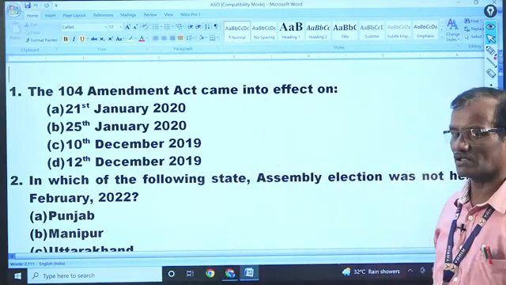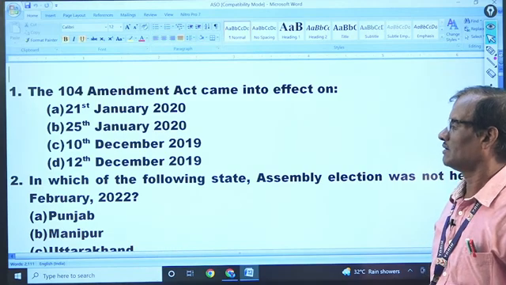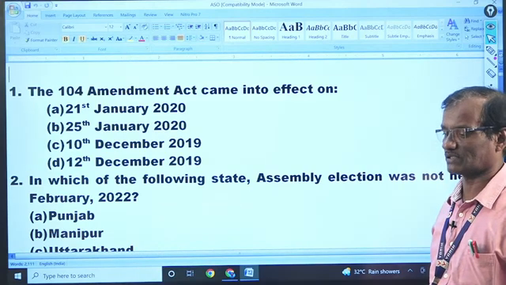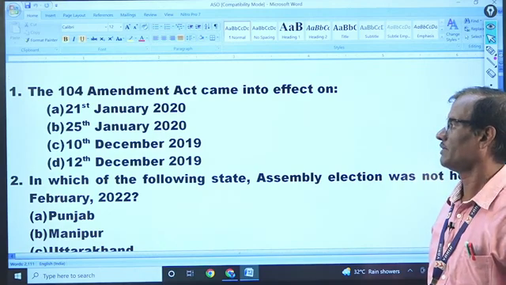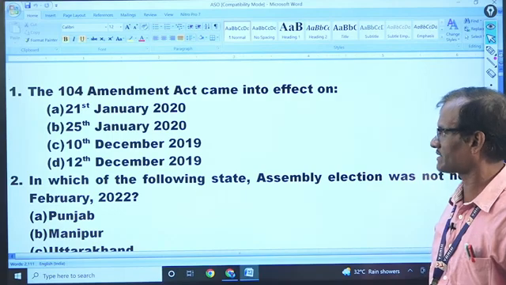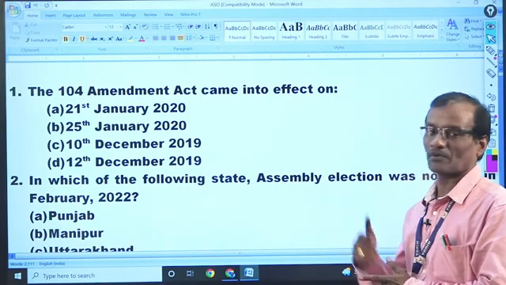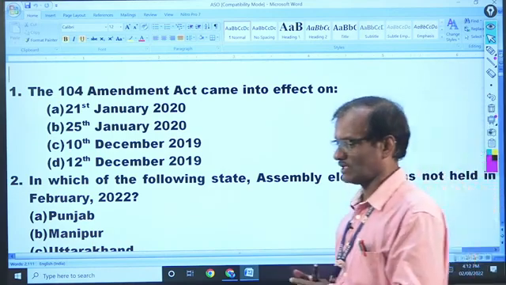Memory based questions on Indian polity. I have chosen some very important questions for your examinations. Look at the first question. The 104th Amendment Act came into effect on... that is a very important act. You must have an idea about this act.